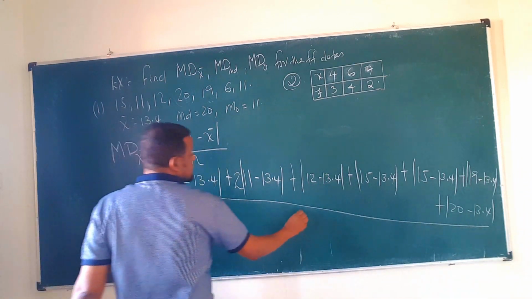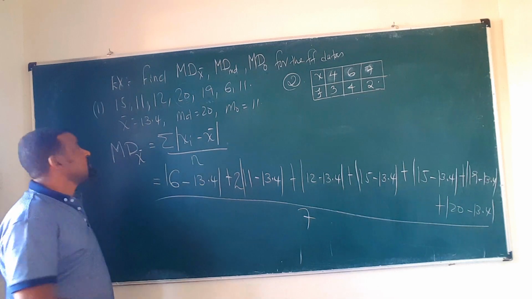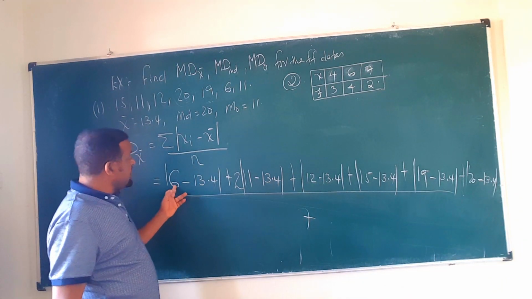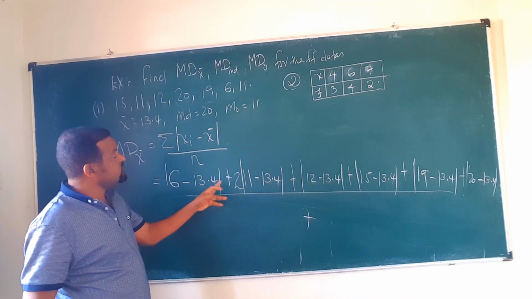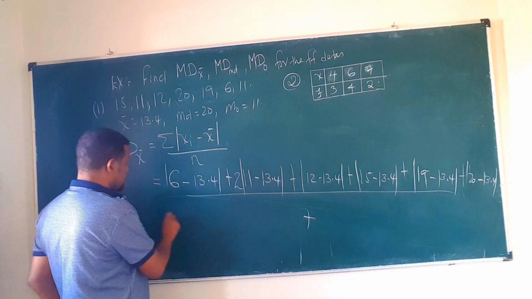The number of data, which is 7. አሁን ይሄን መስራት ሶ አሁን እነዚህ ከ6 ላይ 13.4 ትቀንሳላችሁ ከ11 ላይ 13.4 so that will be what?